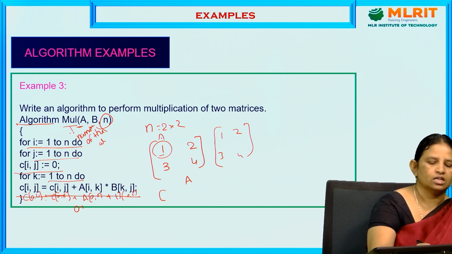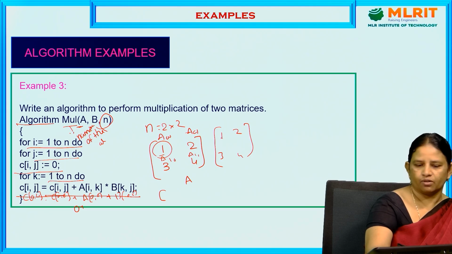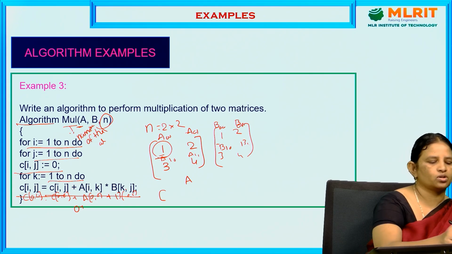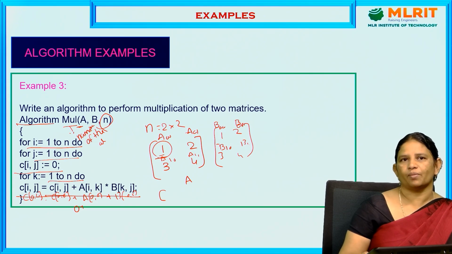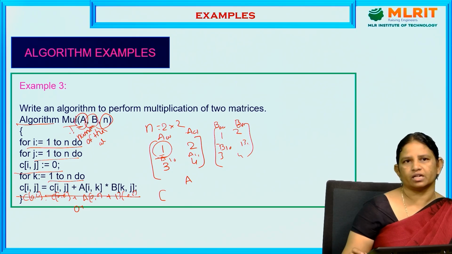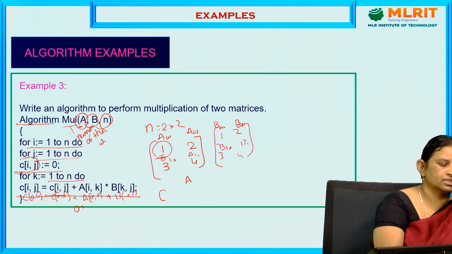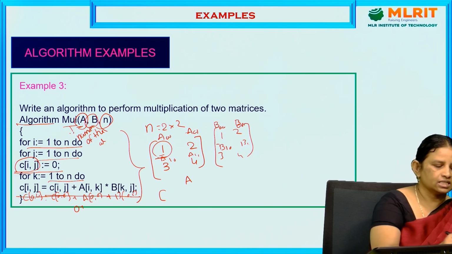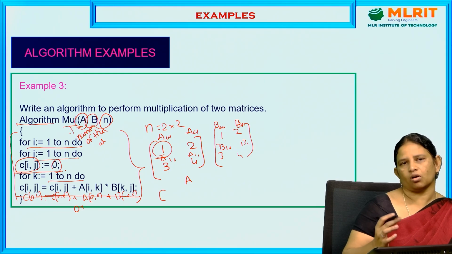The positions are 0, 0; 0, 1; 1, 0; 1, 1. Then what about the B matrix? B 0, 0; B 0, 1; B 1, 0; B 1, 1. So take these two values and do the calculation. This process is repeated. So how to write the matrix multiplication? We take the matrices A and B as the two input matrices and the result is stored in the matrix C, and we write all the statements inside the body, which is enclosed in the flower braces. The loops do not end with any semicolon.